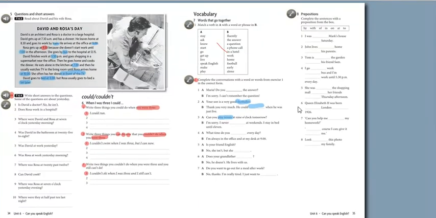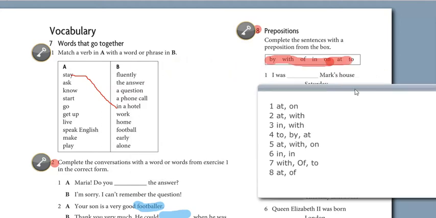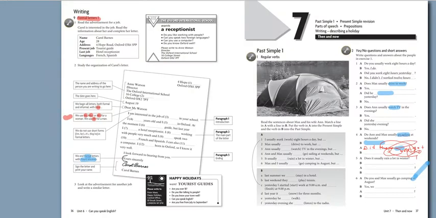Next question, prepositions. Number 8, complete the sentences with preposition from the box. This is the box. These are the list of prepositions given here. So complete the sentences with them. This is the answer key for this question number 8, prepositions. Move on to the next page.